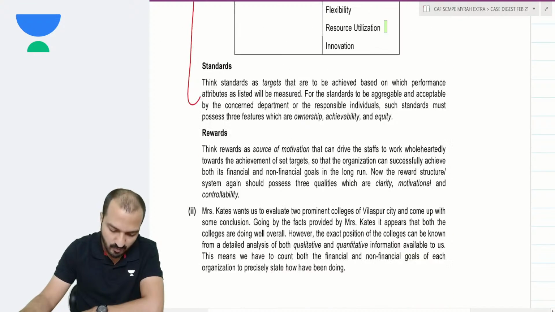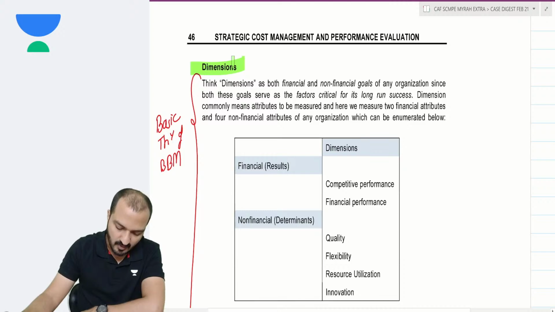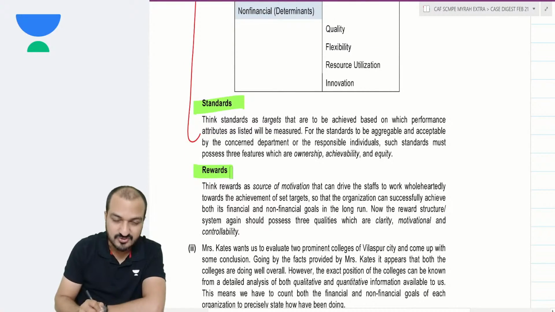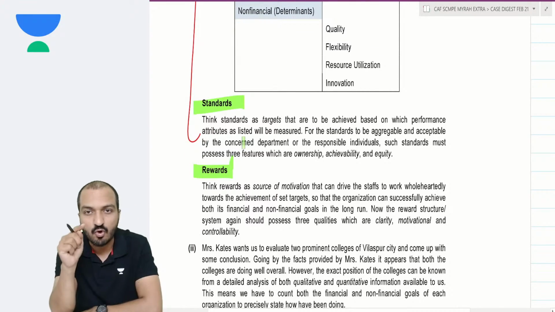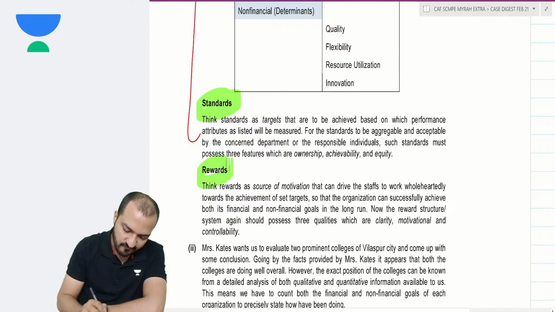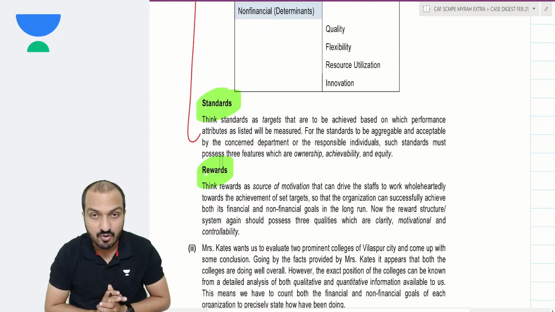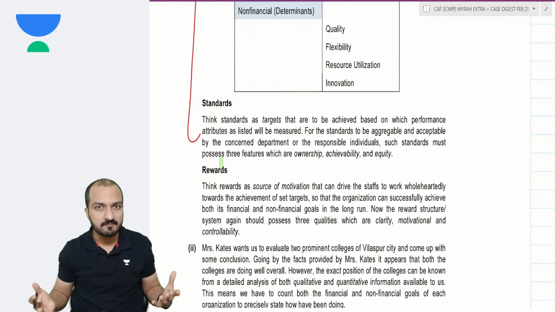As for the building block model, we will describe dimensions and standards and rewards. But for these 2 colleges, in the college data you are not given any data regarding standards and rewards. In fact, you are clearly told that the rewards system followed by the college is not very clear.